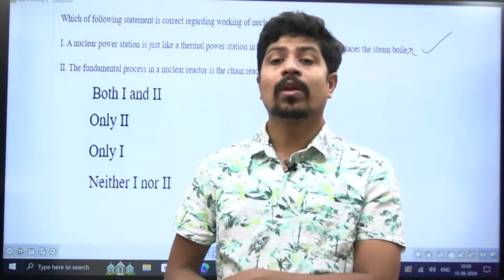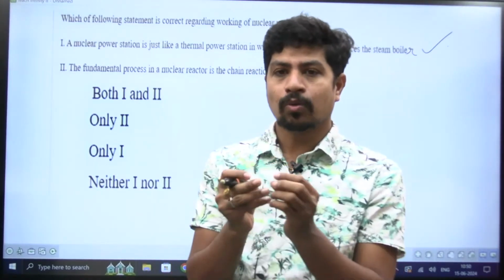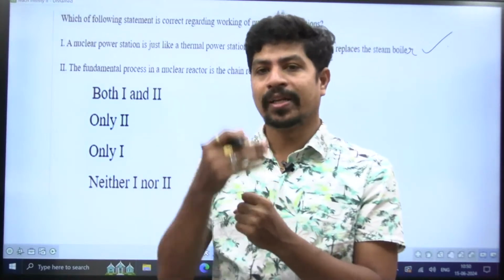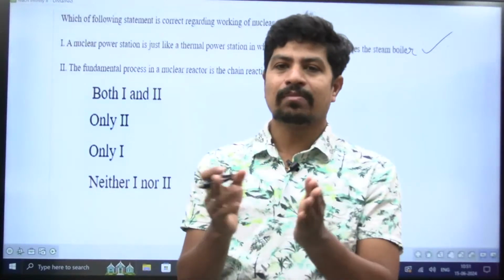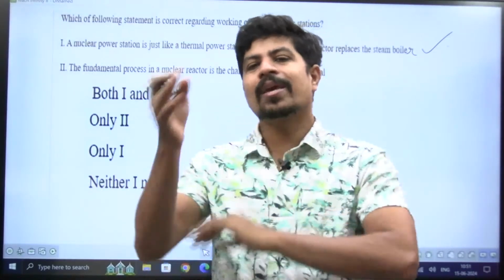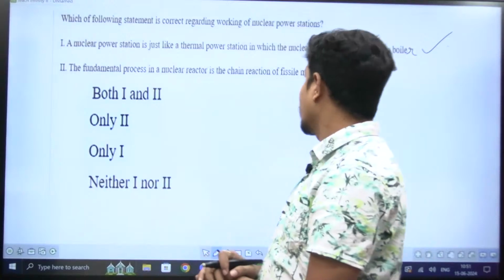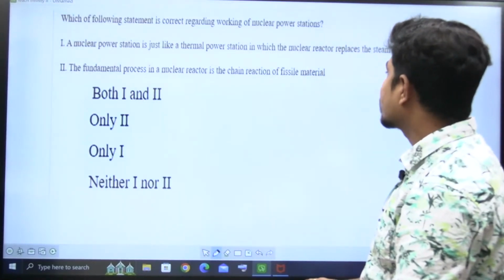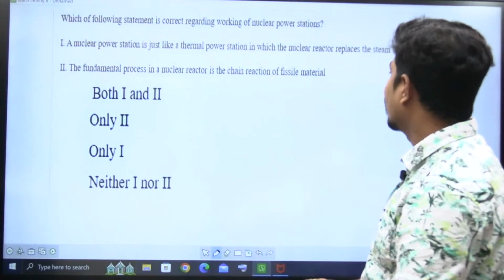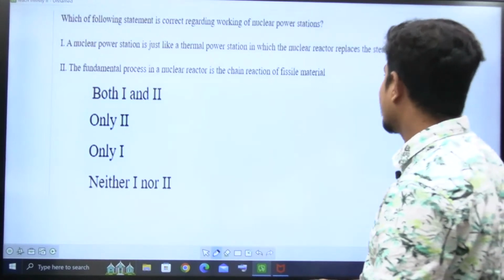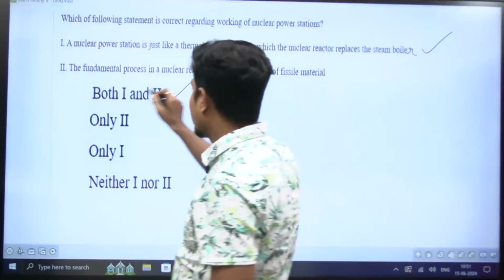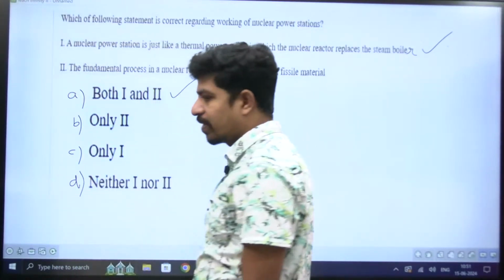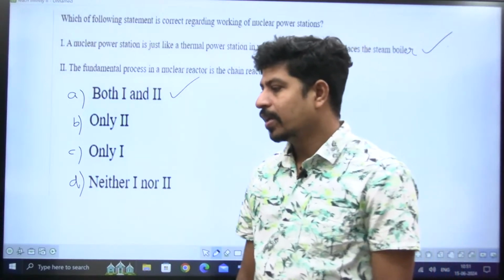So with the help of nuclear fission, this nuclear material is going to provide you energy. That heat energy you use for heating water, then you get steam. Again, the steam hits the turbine blades. The same process, right? So statement 1 is perfectly correct. Next, the fundamental process in a nuclear reactor is chain reaction of a fissile material. Yes, both are correct. Both 1 and 2 are correct. Option is A. Option A is perfectly correct, right?